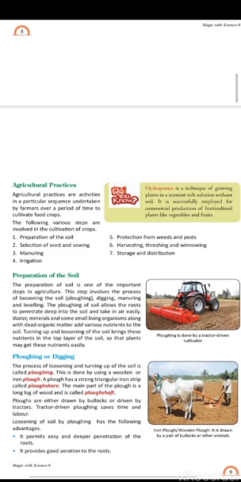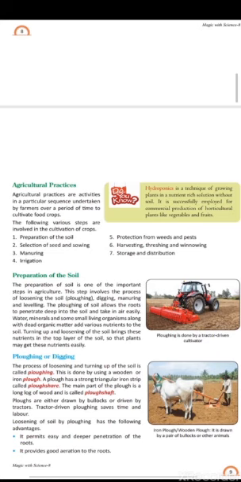Plows are either drawn by bullocks or driven by tractors. Tractor driven plowing saves time and labor. We see our farmers use different types like tractors and bullock pairs for the loosening of the soil. Loosening of soil by plowing has the following advantages.